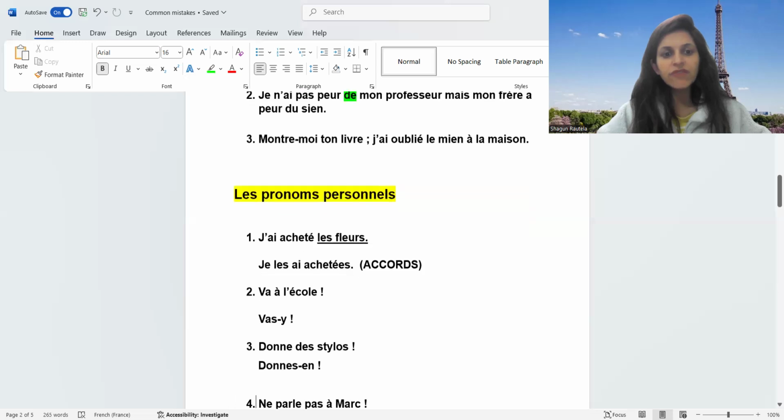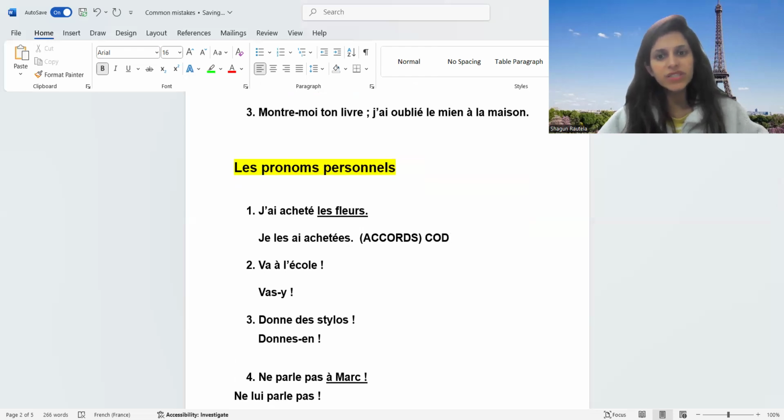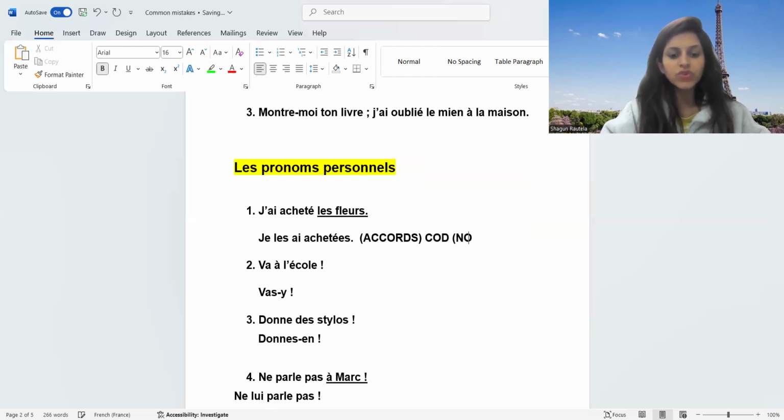Le pronom personnel, first part. Accords. Where do we write accords? COD. Accords are only written with COD and they are written according to the noun. It's written according to fleur. J'ai acheté les fleurs. Most of the time, children forget the accords. Accords are very important and they do carry the marks. Okay, so it's a grammatical mistake. Je les ai achetées. Fleur is feminine plural. That's why I've written ES. Right? Good to go. Are we understanding?